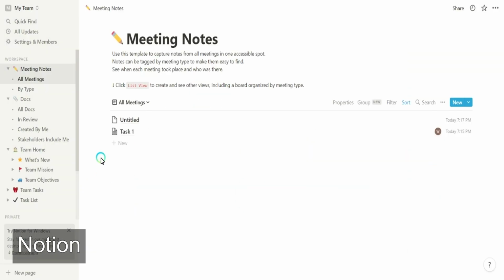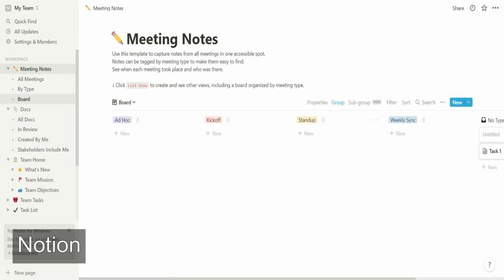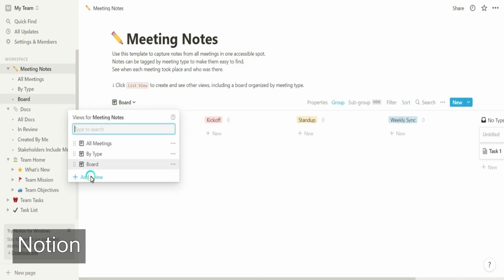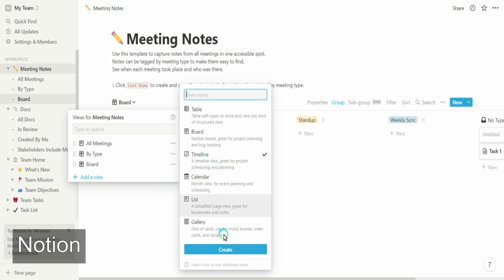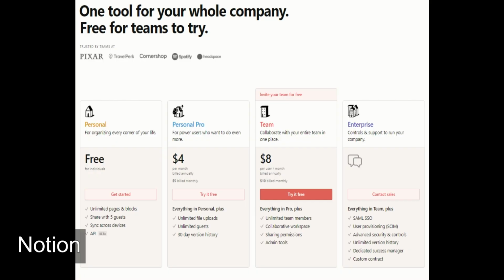The detail is pretty much the same. What changes is the way to visualize them. It can be a table view, a Kanban board, a timeline, and more. Overall, it's a pretty flexible system and offers a free plan for small teams and paid options for bigger teams. Now Evernote.